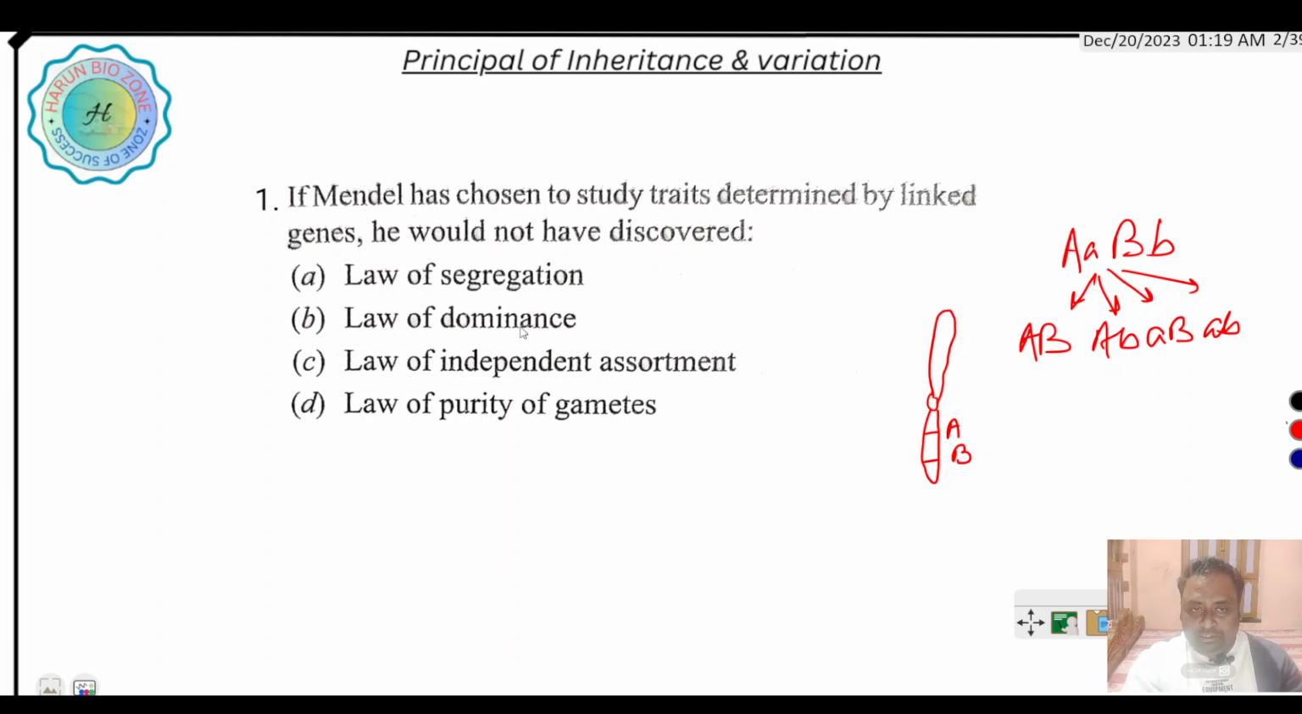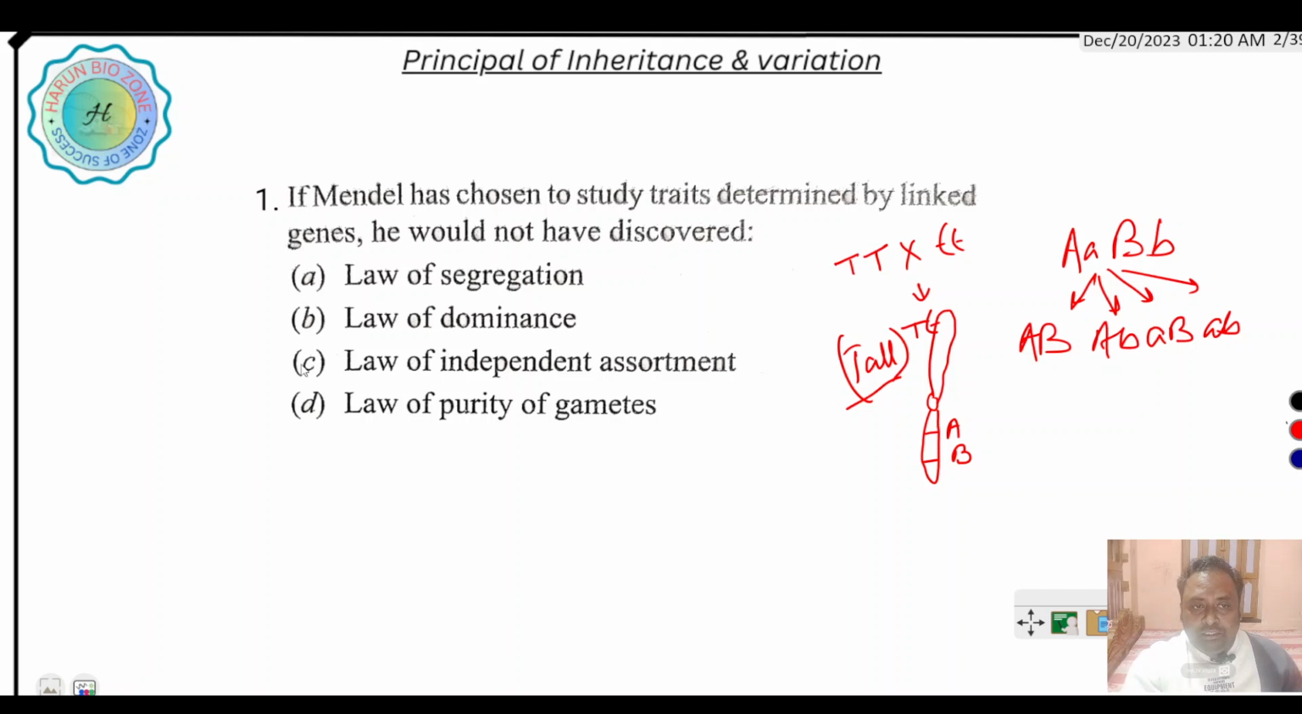Law of dominance means, suppose we cross a tall plant and a dwarf plant, in the F1 generation only tall plants are produced. So here tall is the dominant character. The trait that is expressed in the F1 generation is called the dominant character, according to the law of dominance.